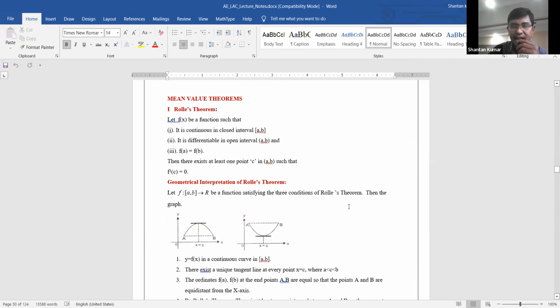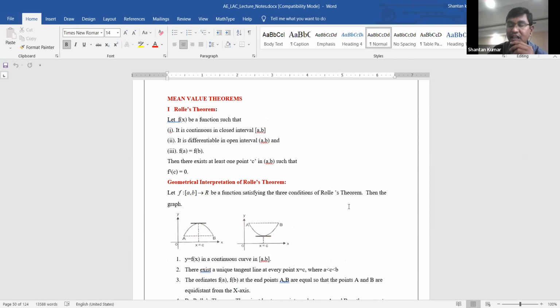Rolle's theorem involves a single function only, whereas Lagrange's mean value theorem is also based on one function, but Cauchy's mean value theorem is based on two functions.